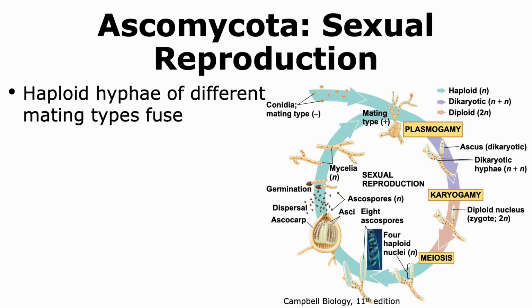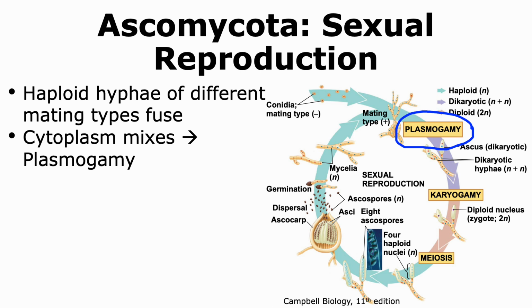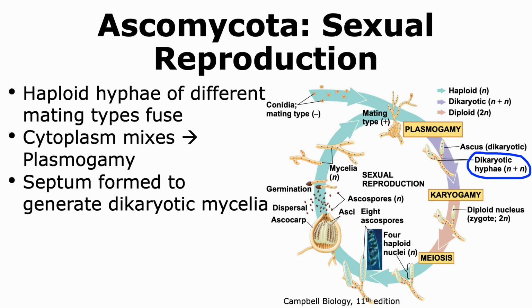For the formation of ascospores, the first step is the fusion of mycelia. Mycelia from different mating types produce chemicals that allow them to move towards one another. Ultimately, they will fuse to form a single mycelium, where the cytoplasm from each mycelium mixes. This process is called plasmogamy. After plasmogamy has occurred, we will have the formation of a septum. This septum will then lead to the formation of dikaryotic hyphae.